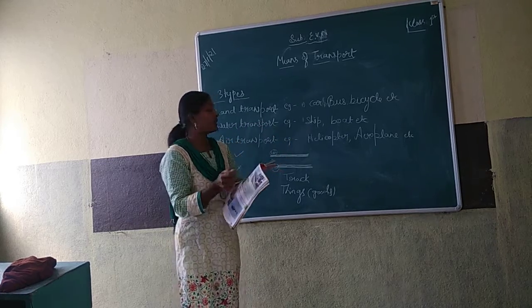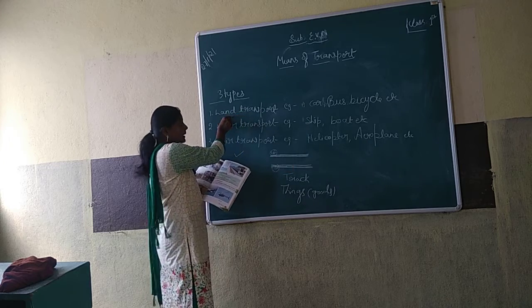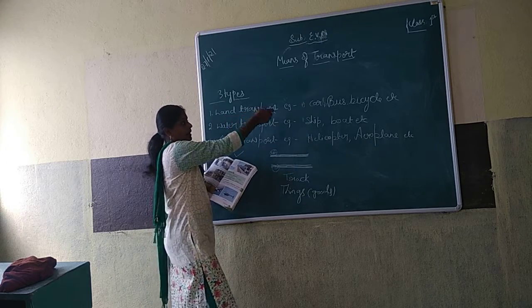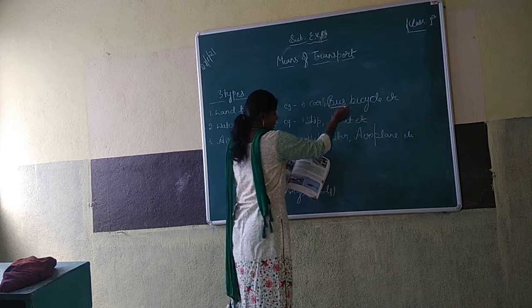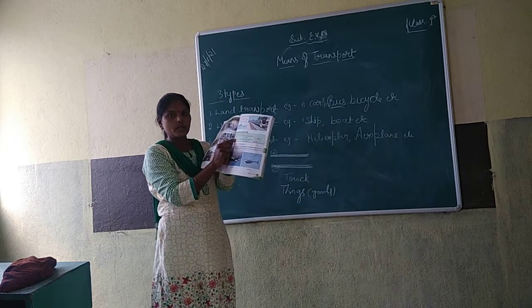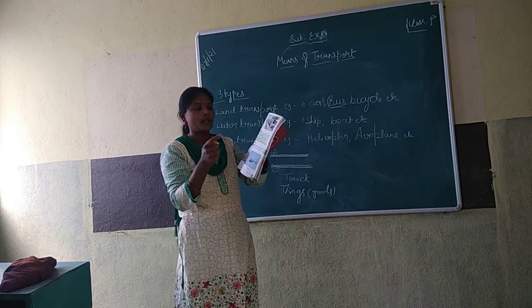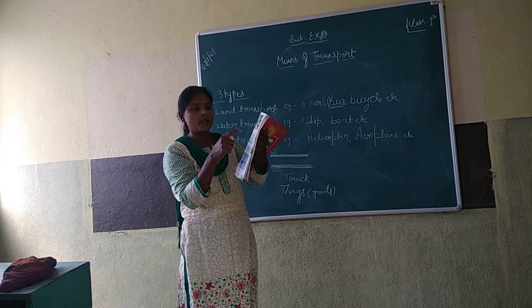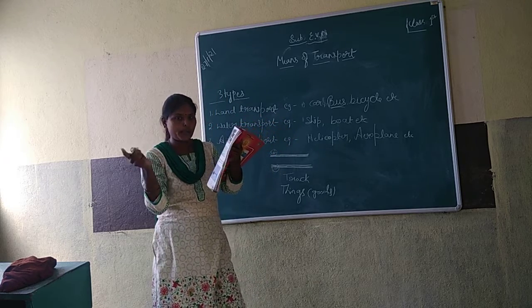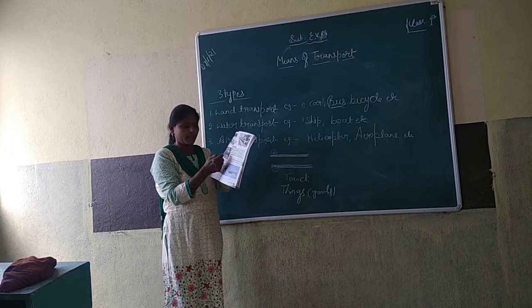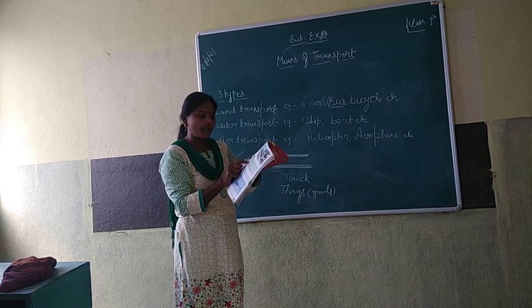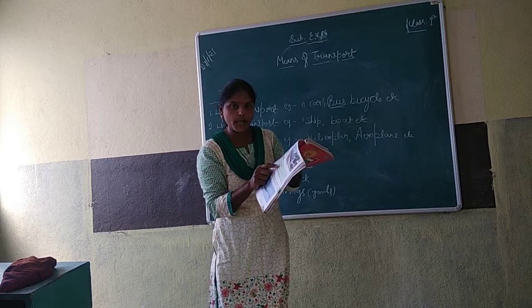What do we have to do? Which is a means of land transportation? Here bus is there, no? So you have to take option A, bus. Boat is wrong. C, aeroplane, is wrong. Bus is right.